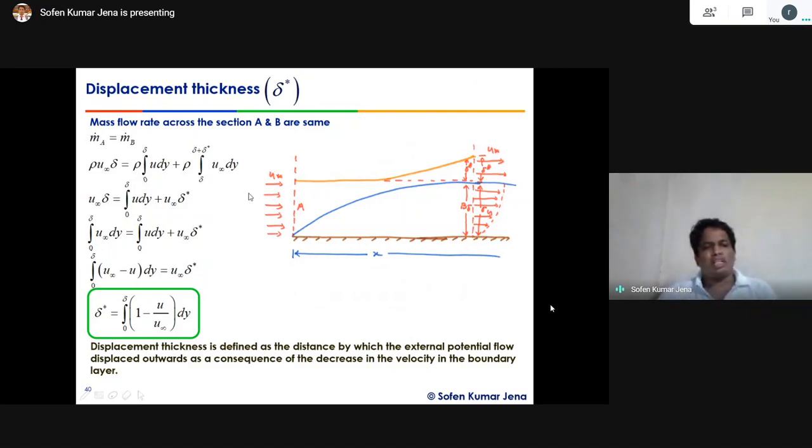So with that notation, let's calculate the mass flow over here. Mass flow over here equals rho into u infinity into delta. This is the cross section for two-dimensional geometry.